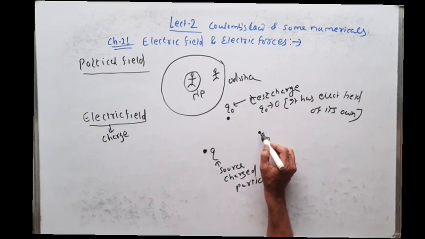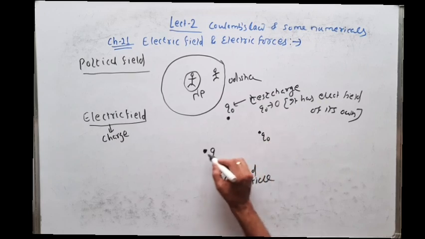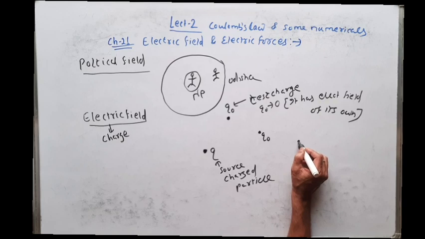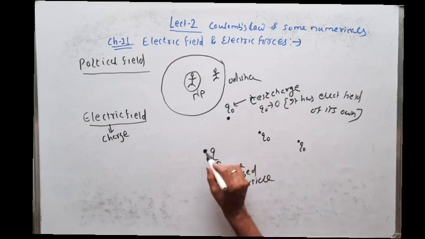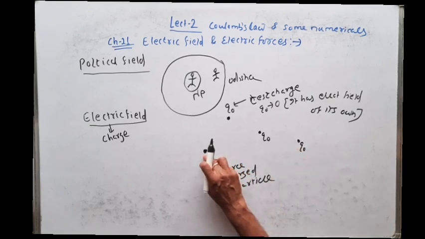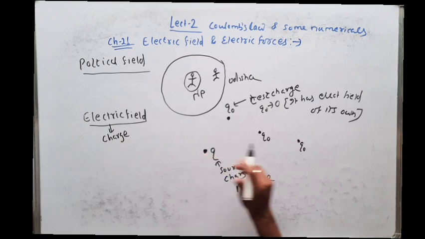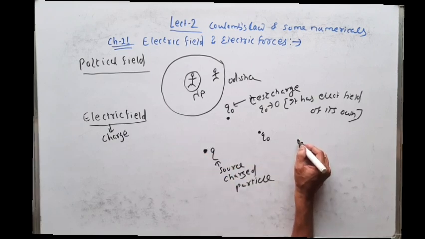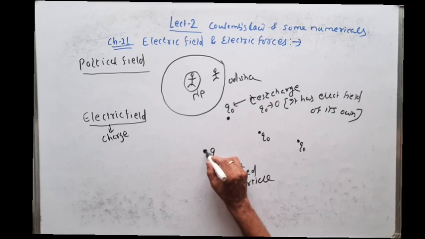So we can say this Q naught is lying within the electric field of this charge. But if I bring this test charge here, and there is no force between the source charge and test charge, then we cannot say this Q naught is lying within the electric field. That means this Q naught is lying beyond the electric field of this charge.